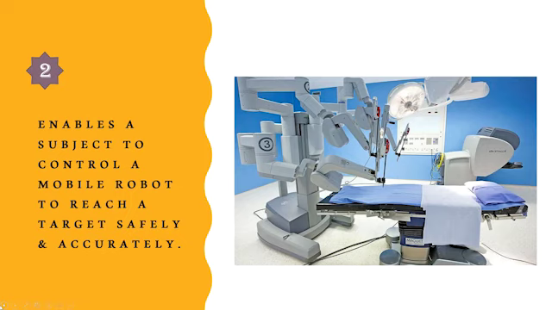Secondly, it enables a subject to control a mobile robot to reach a target safely and accurately through brain signals. This opens up avenues for robots to be developed for hard-to-reach places such as keyhole surgery procedures, or for situations that are dangerous to humans, like navigating through a building on fire.